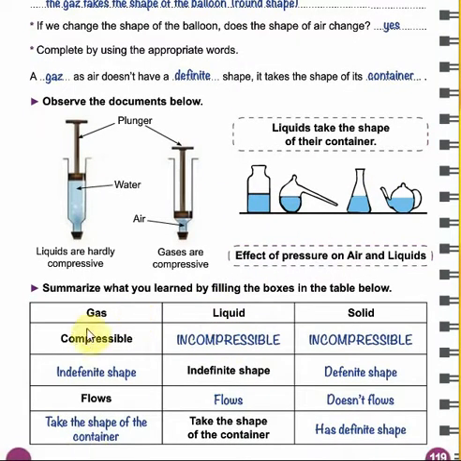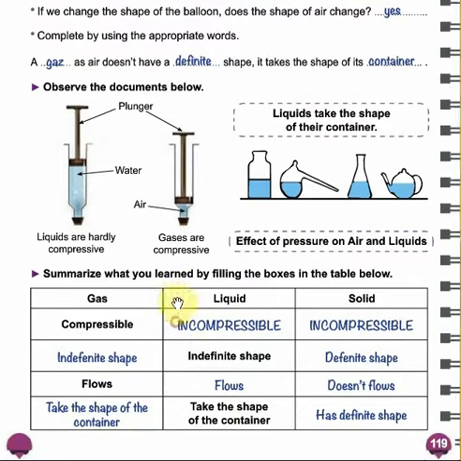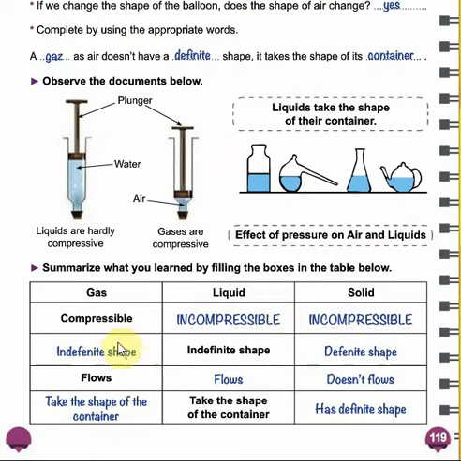We are going to talk about the characteristics of gases, liquids and solids, and this table is very important. You have to memorize the characteristics of each state in it. Gases are compressible while liquids and solids are incompressible. Okay, solids have a definite shape بينما liquids and gases have indefinite shape، ما عندهم شكل محدد. they take the shape of the container. gases and liquids flows يعني بطوفوا وبينتشروا اثنيناتهم. however solids or a solid doesn't flow.